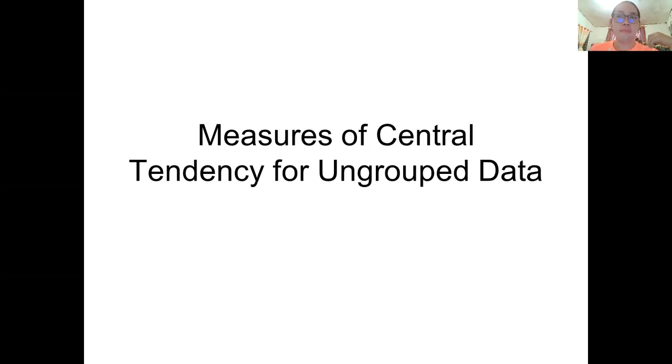But when we talk about measures of variability or variation, it refers to standard deviation, range, variance, and so on and so forth. The focus of this video discussion is the measures of central tendency for ungrouped data. I hope you'll be able to follow our lesson for today. Okay, so now let's start.